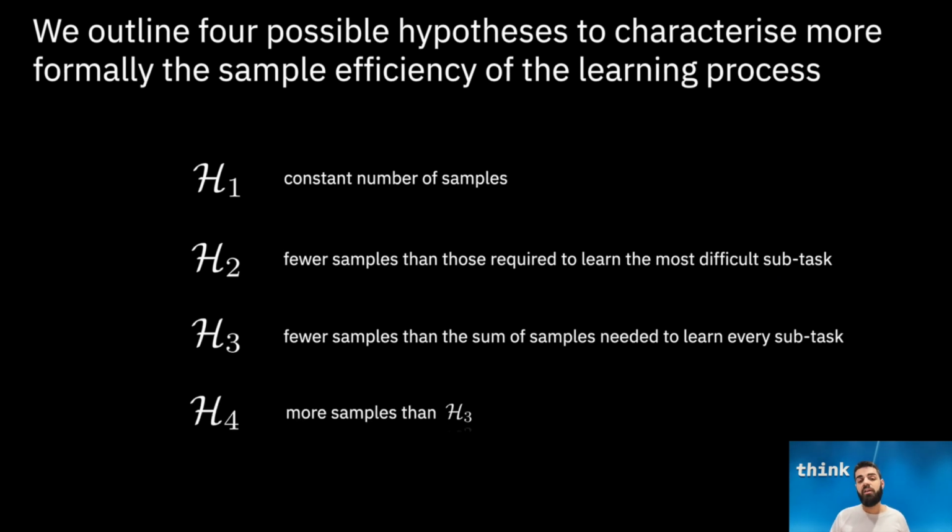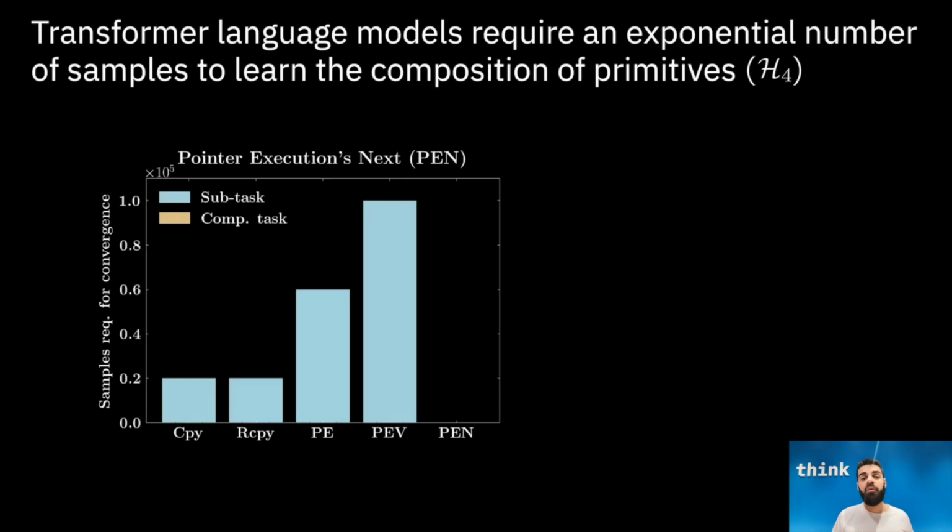And finally, in H4, the composition is learned with a complexity greater than H3. Ideally, we would expect a model which is able to take advantage of the compositional structure of the task to learn it efficiently and fall somewhere between H1 and H3. However, our empirical evaluations show that this is not the case.